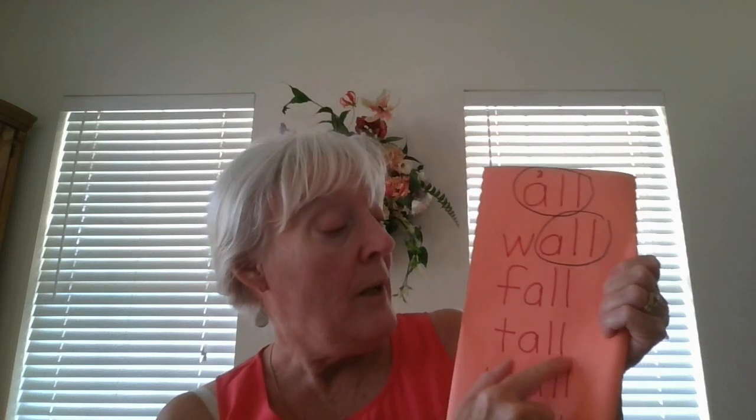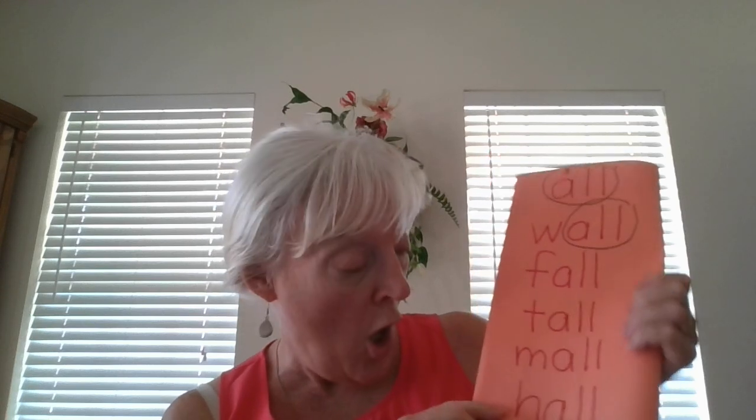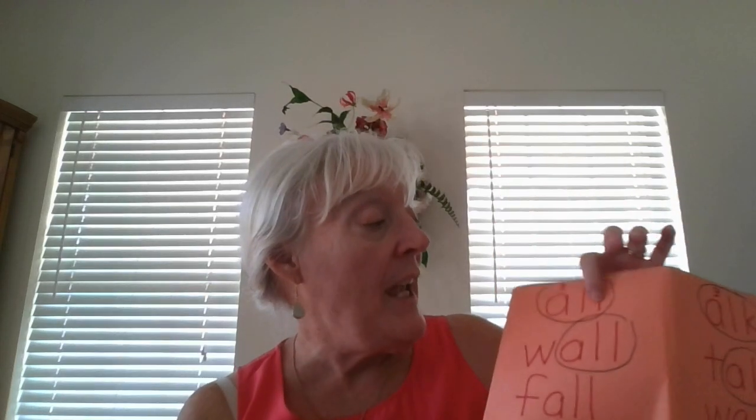Now take off the W, put an F on there, and it rhymes. What does it become? Fall. Take the F off, put a T there. What do we have? Tall. That's right. This is a word family. They all rhyme, don't they? Mall. And what's the last one? So when we have A-L-L and the new one, A-L-K, we use the third sound of A.